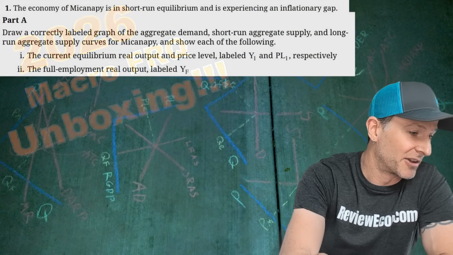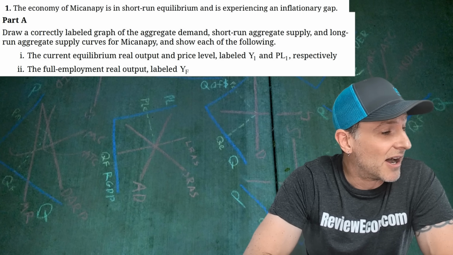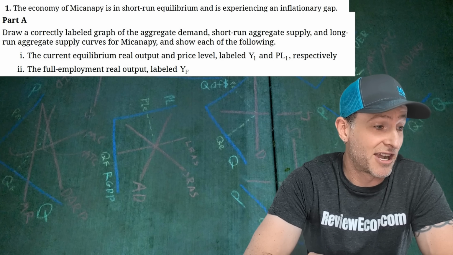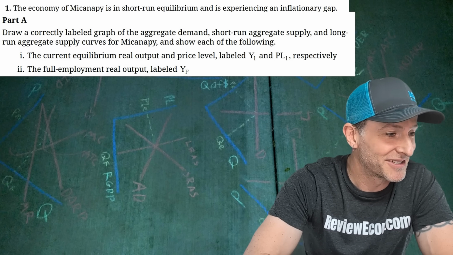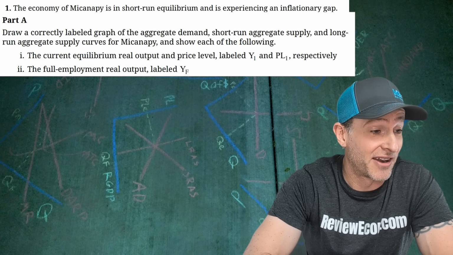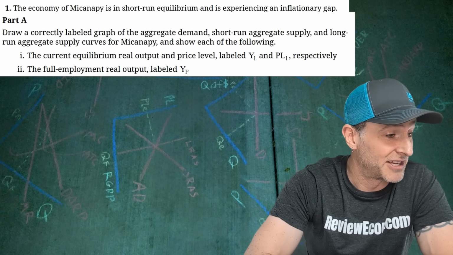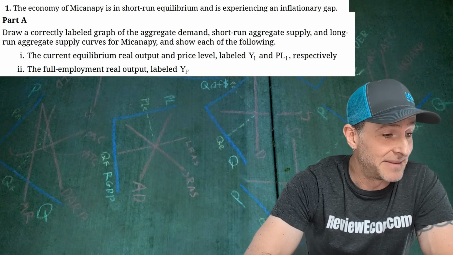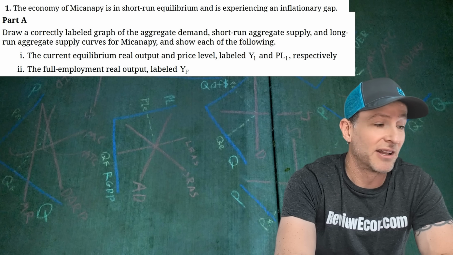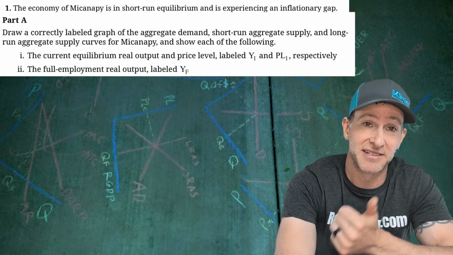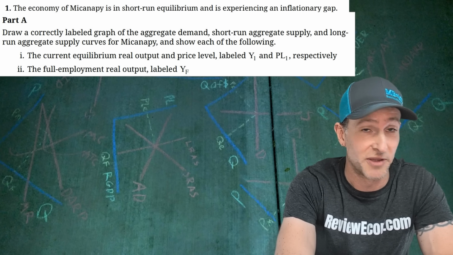All right, let's go ahead and get into the question. So first off, we have the economy of Micanapy. Not exactly sure how to pronounce that one, but they are currently in short-run equilibrium and they have an inflationary gap. So we're going to draw an AS-AD model showing the aggregate supply, both long run and short run, as well as the aggregate demand curve. And we're going to have the price level, real output marked, as well as the full employment level of output.